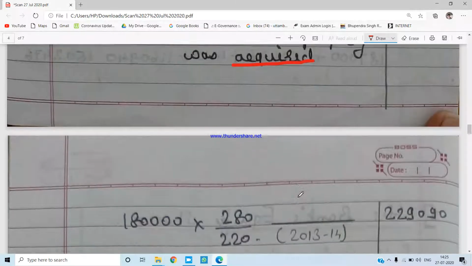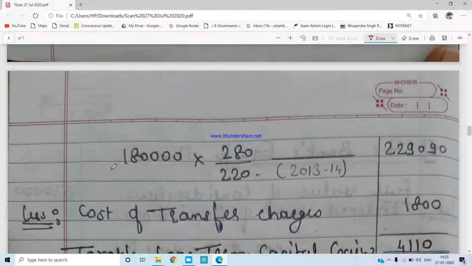Now, here the shares of Reliance were acquired at rupees 1,80,000. The cost inflation index of the year 2018-19 is 280, and for 2013-14. Why 2013-14? Because the shares were bought in the year 2013-14, so the inflation index is 220. If you can solve this, you will get